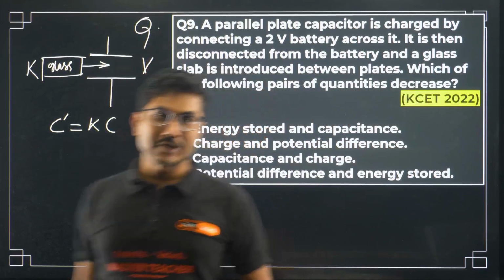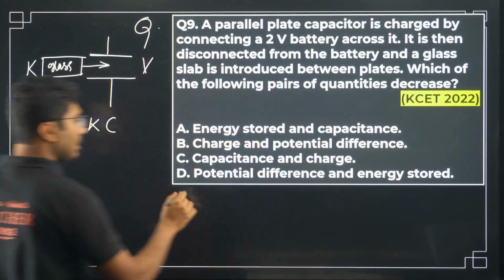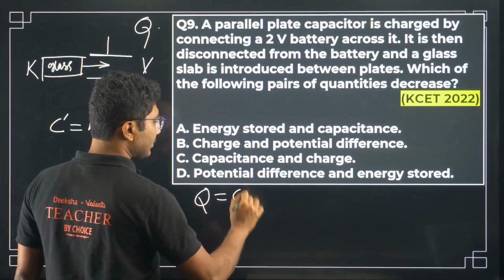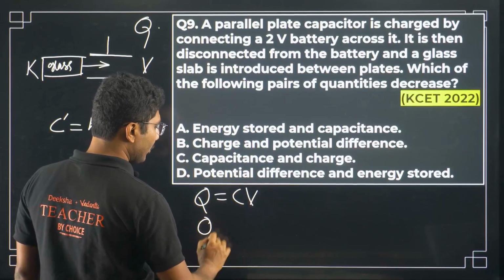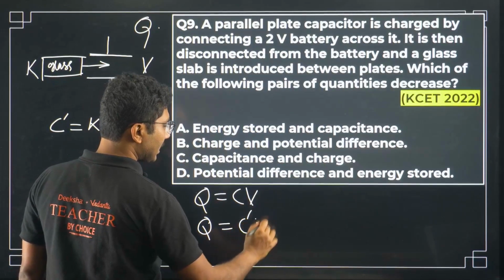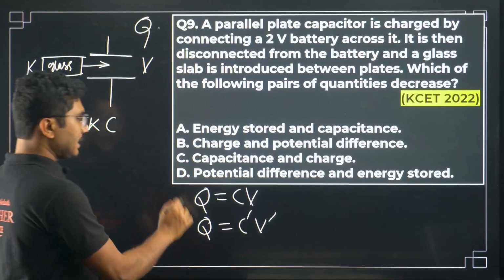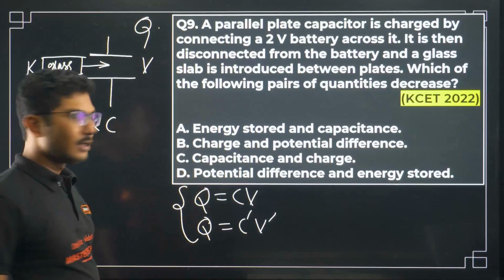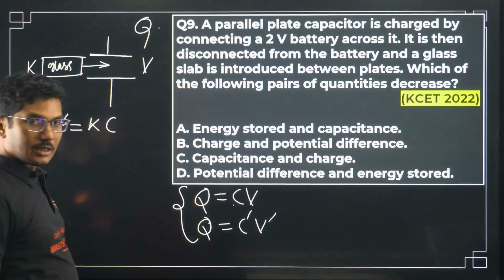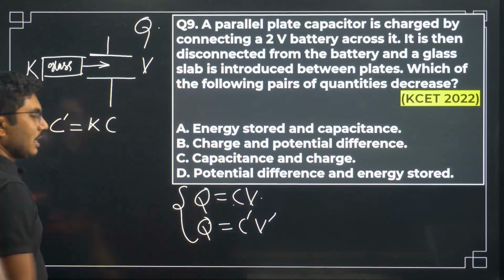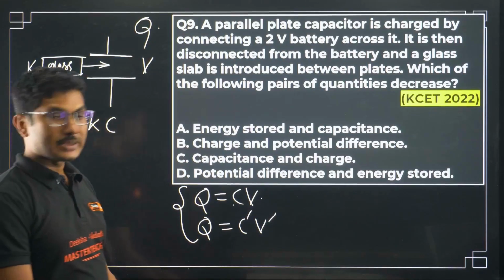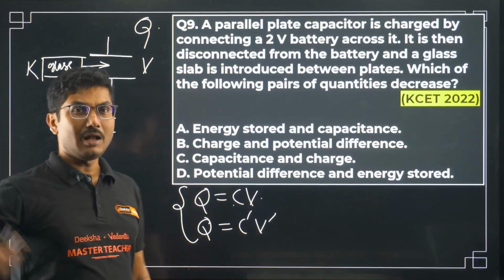Charge is constant. But we know that Q equals CV and Q will also equal C dash V dash. Right? Because charge is constant, these two equations have to be valid. C is the initial capacitance, V the initial voltage, C dash is the final capacitance, and V dash is the final voltage.